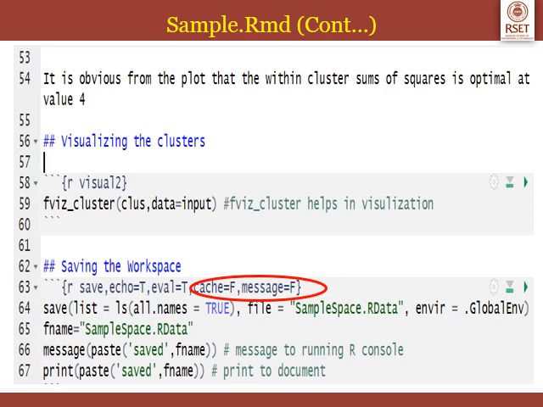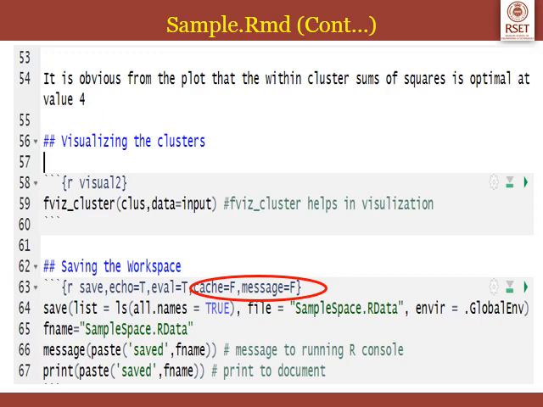And just for the understanding of the reader, in line number 66 we are printing message paste saved fname. So it will print saved fname is sample space dot r data. This message, since we have set message equal to false, will be printed to the R console. Since I want this message also to be printed in the output document, which is a .html file, I am giving the function print paste saved fname. So saved sample space dot r data will also be printed in the .html file. So that is this particular sample.rmd file.